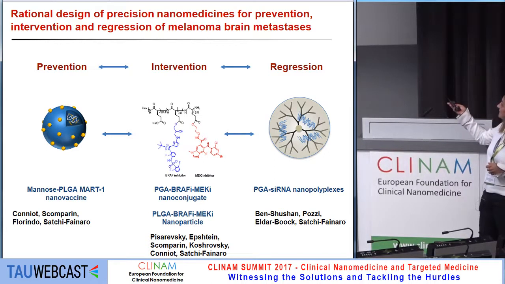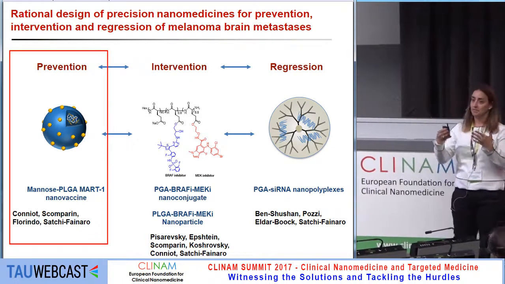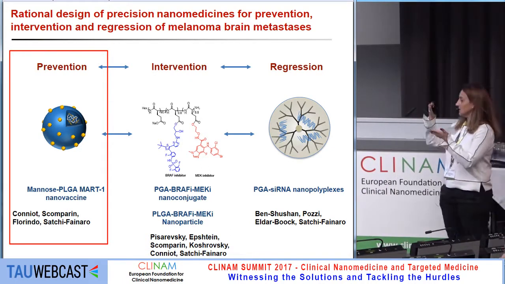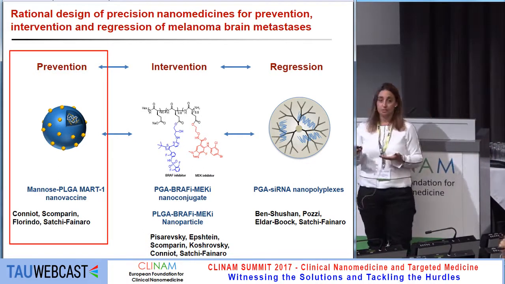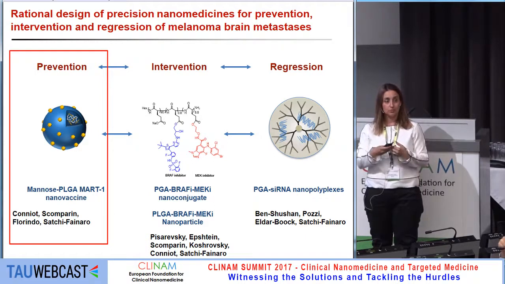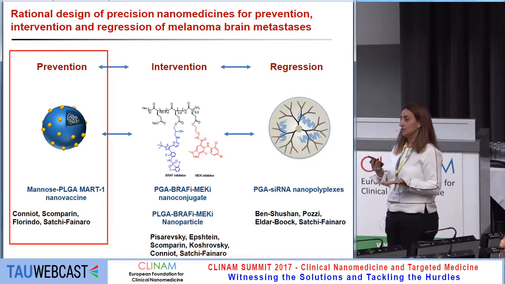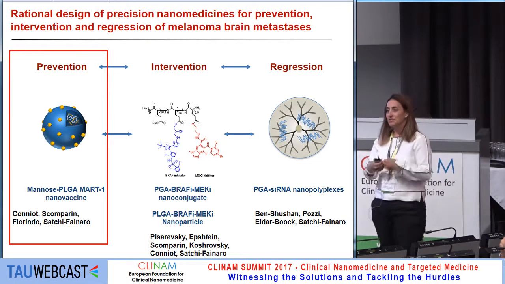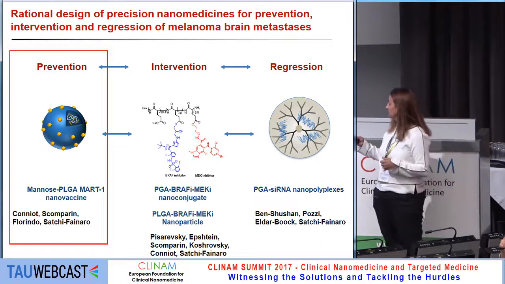And last but not least, this is the most difficult one, a regression trial. We take a polyglutamic amphiphilic conjugate, an alkylated and aminated particle that complexes the siRNA of those cytokines that we found to be involved in the interactions between the melanoma cells and the stroma cells, in order to sabotage and interrupt these interactions, so as not to allow them to create this very permissive microenvironment that lets the melanoma cells arrive there.